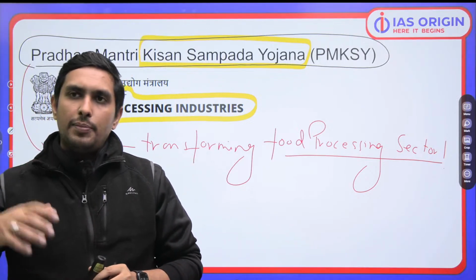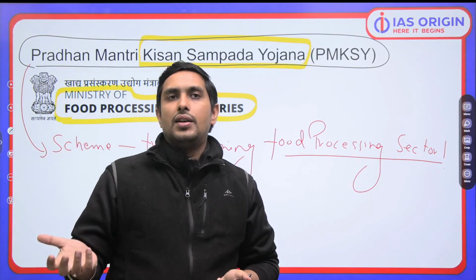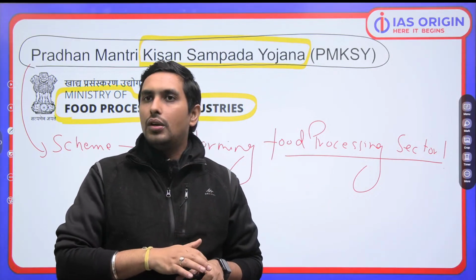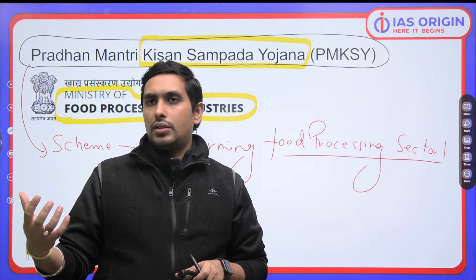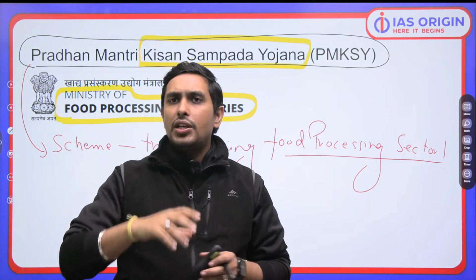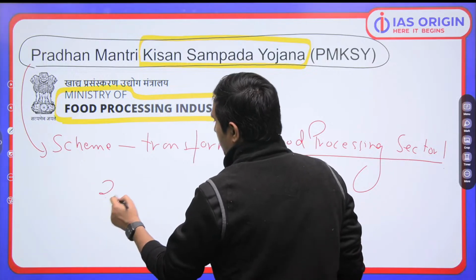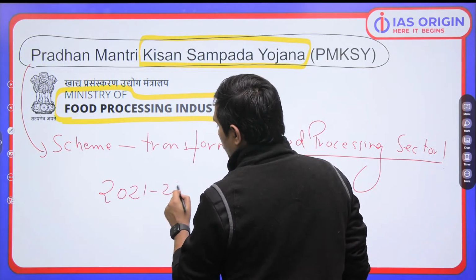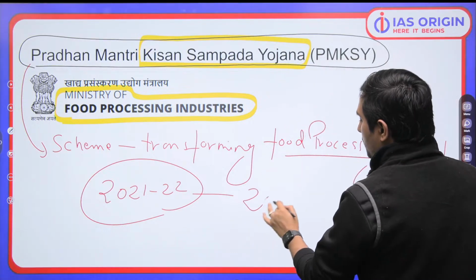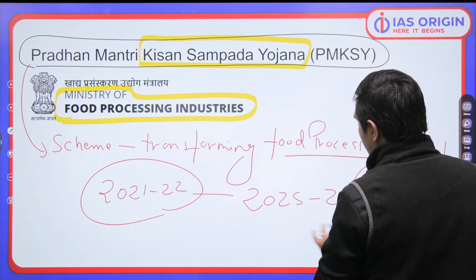It has provided big boost to the, what is food processing? You are a kisan, you are a farmer, you have produced some food and we need to add some value to it. We need to process that. That is the idea. So remember the tenure always, like 2021-22 till 2025-2026. So ये बहुत important है that this scheme is still active.